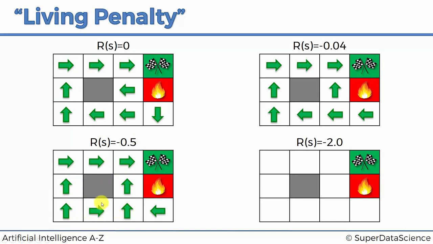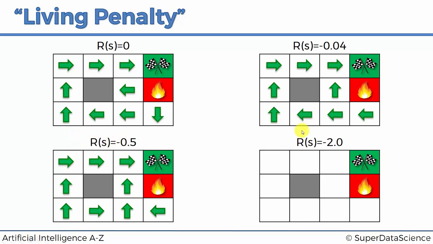So that forces him, whether he's here or here, to take the shorter route to get here, even though he has a much higher risk of getting into the fire pit, because as soon as he ends up in this square, there's a 10% chance of getting into the fire pit. According to his calculations, the expected value of this approach is better than the expected value of going around, simply because we've increased this living penalty.